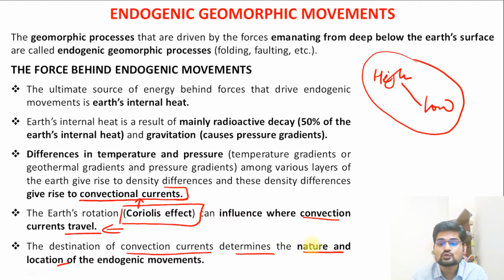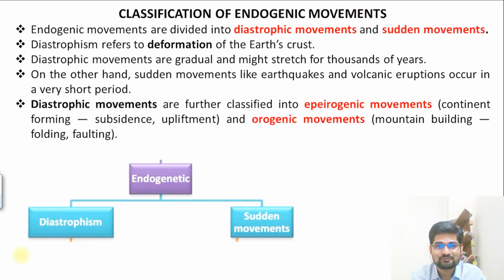Now remember these two keywords here: nature and location of these endogenetic movements are controlled by what? The Coriolis effect. And these gradients that are created are now moving over the entire surface of the Earth from within the Earth. That's why they are endogenetic in nature.